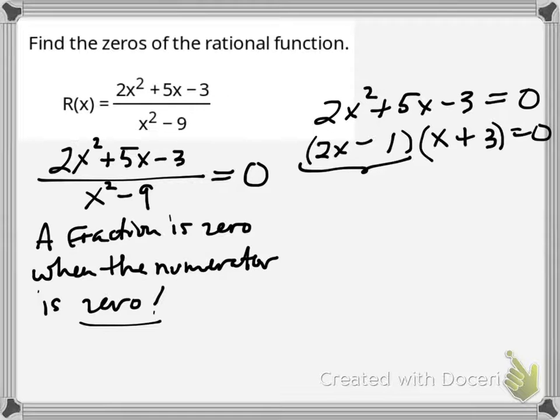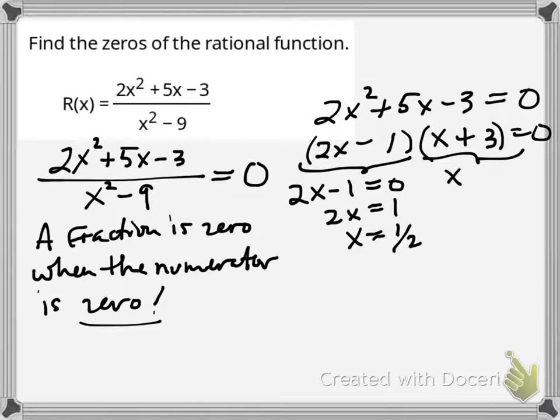And when is that first factor, 2x minus 1, equal to 0? Well, that is equal to 0 when x is 1/2. What about x plus 3? When does that equal 0? Well, that's equal to 0 when x is equal to -3.